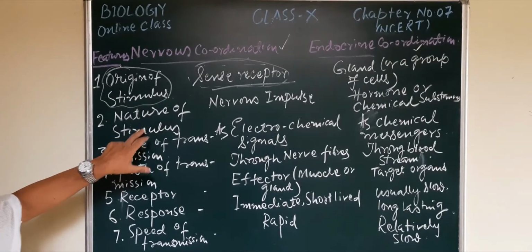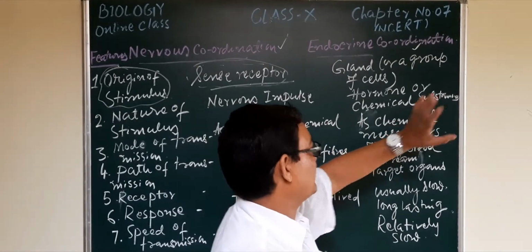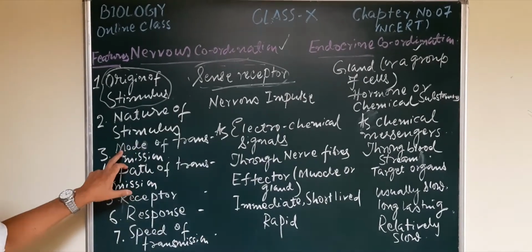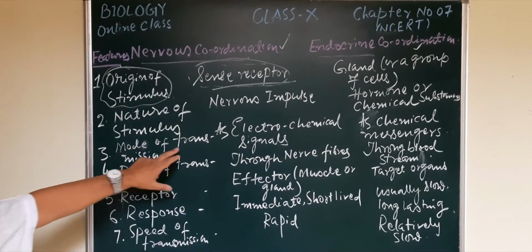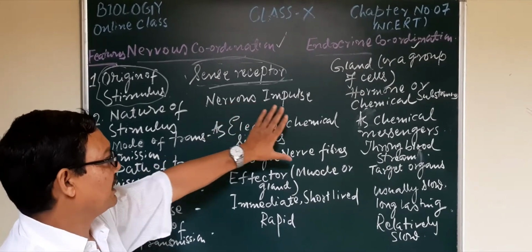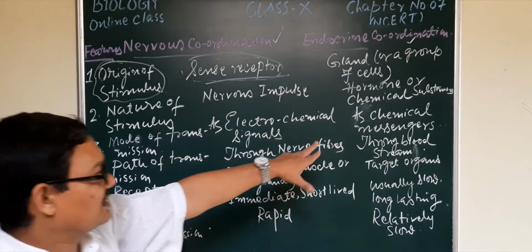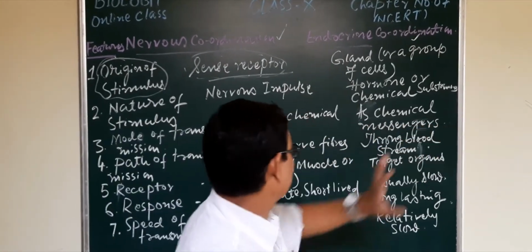Nature of a stimulus: in the nervous system it is a nervous impulse, and in the endocrine system it is chemical substances. Mode of transmission: it is transmitted as electrochemical signals, and the hormone is transmitted as chemical messengers.